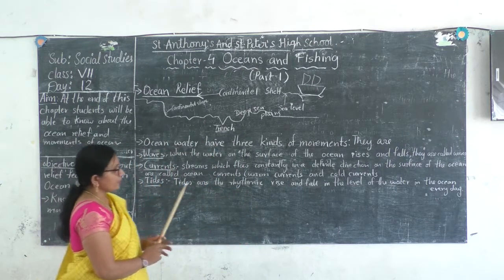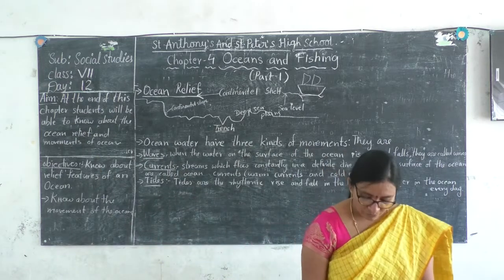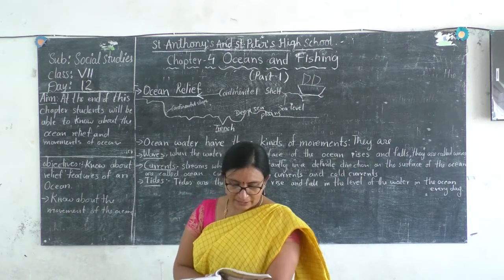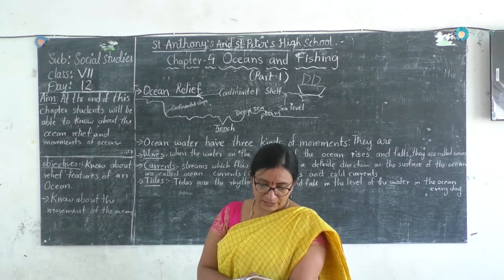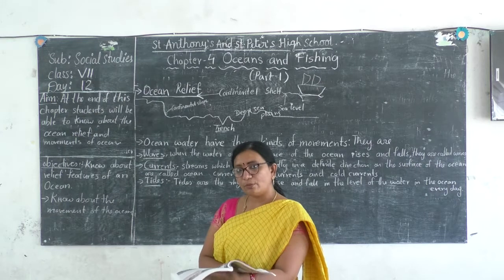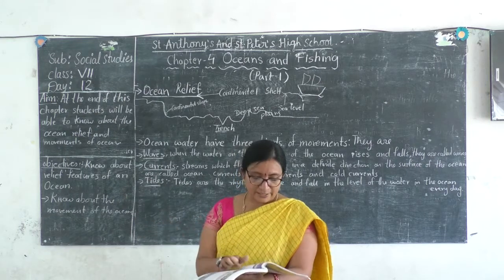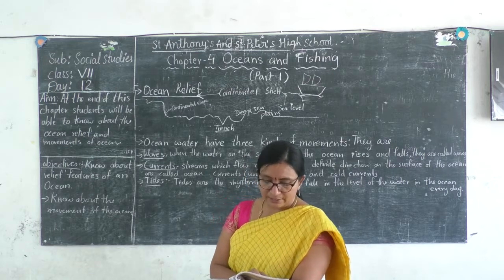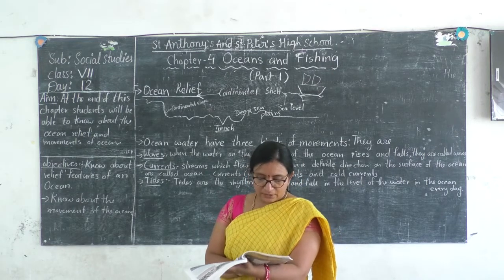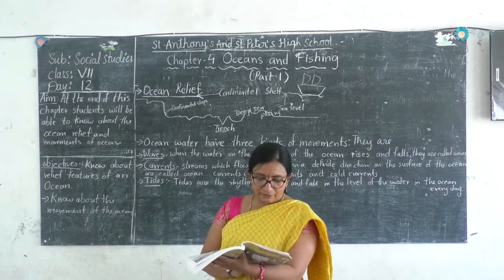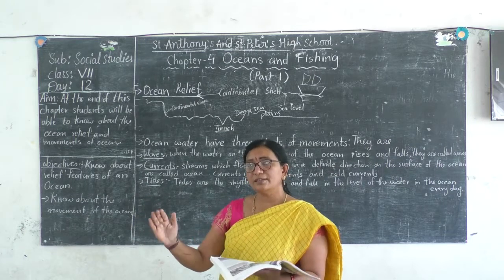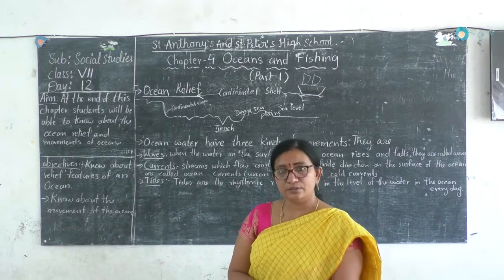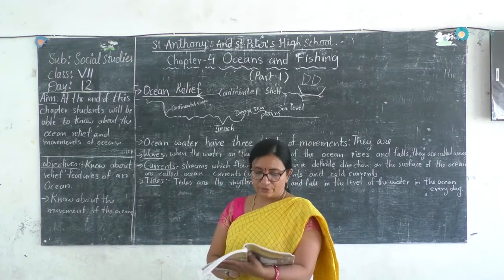Now currents. Coming to the waves, we will observe what is said in our textbook. Waves are formed from gentle winds that flow across the ocean surface. The faster the wind is, the bigger the waves are. Sometimes they are 100 meters high.